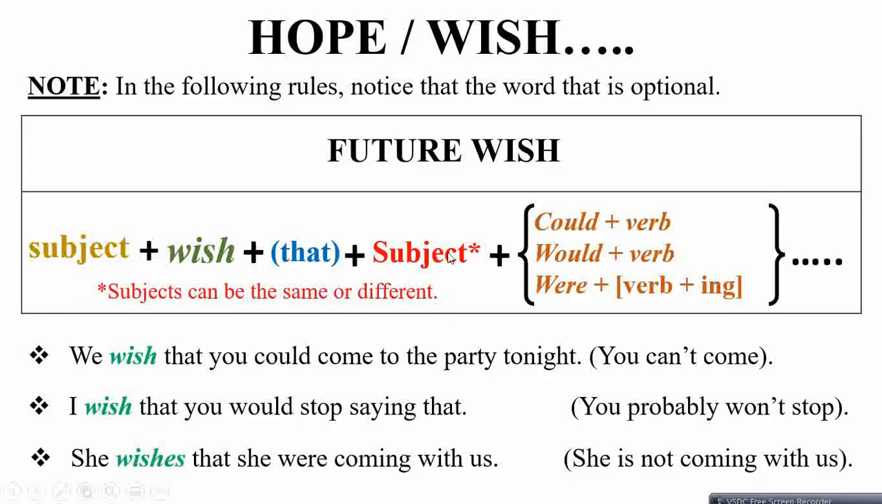Then a subject, this subject can be same or it can be different, so we just made a different color, followed by these modal verbs. It could be could or would with verb in the present form, in continuous form, which is also known as gerund form. So the sentence structure would be, we wish that, which is optional, you could come to the party tonight. We wish that